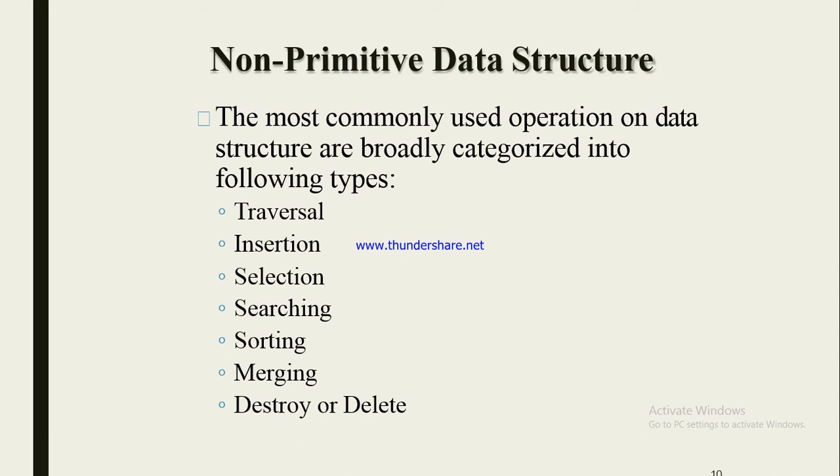Non-primitive data structure. The most commonly used operations on the data structure are broadly categorized into the following types. First one, traversal. Second, insertion. Third, selection. Fourth, searching. Fifth, sorting. Then merging and destroy or delete. Okay, so these are the operations that we can perform on the non-primitive data structure.